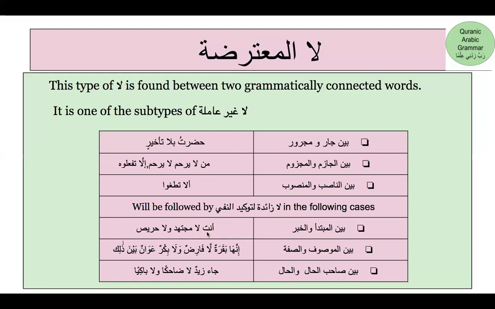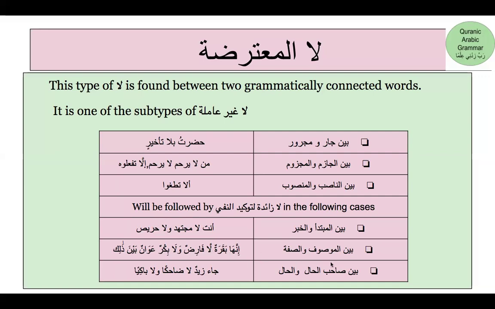So here I can show you: anta la mujtahid. Anta is mubtada, mujtahid is going to be khabar of anta, and la is found between mubtada and khabar. Therefore, I am going to call this la al-mutarida. And you notice here that this la is followed by another la that is preceded by a waw, and it is followed by ism mufrad, and it is also preceded by negation. So this second la in this case is going to be la zaida li tokidin nafi.